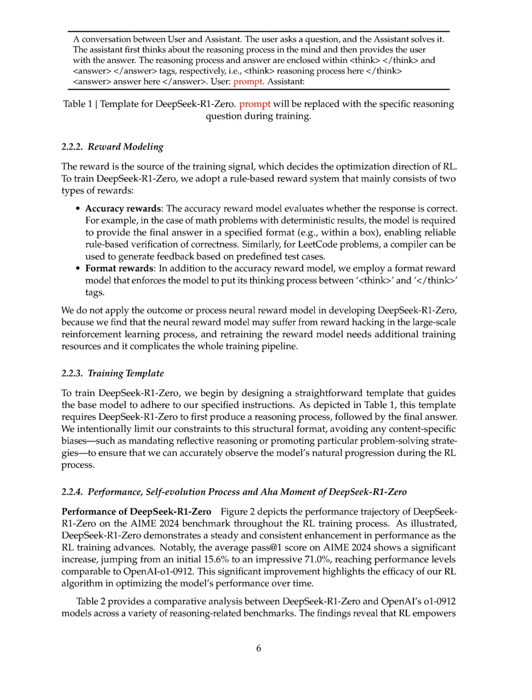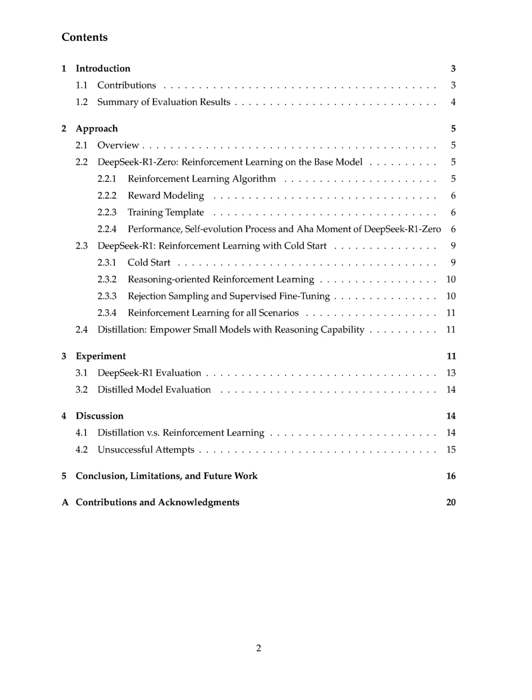The architecture includes a self-evolution process, allowing the model to autonomously improve its reasoning through extended test time computation, which fosters sophisticated behaviors like reflection and alternative problem-solving strategies. Finally, the distilled outputs from DeepSeek-R1 are used to fine-tune smaller models, demonstrating that even compact architectures can achieve competitive performance by leveraging the reasoning capabilities distilled from larger models.